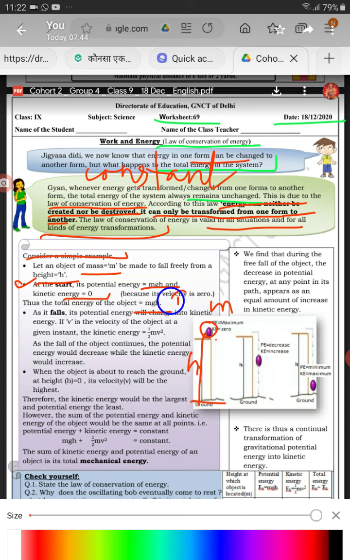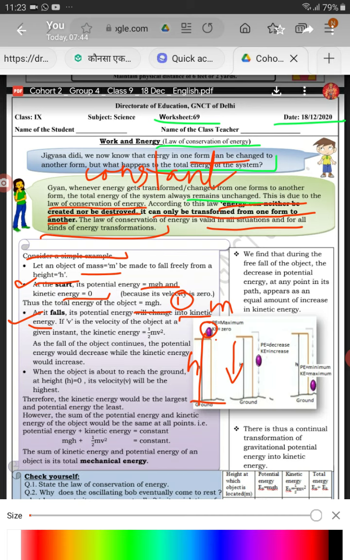This is the first point. Next, when the object falls down, its potential energy will change into which energy? Kinetic energy, because the body is in motion now. So as it falls, the potential energy will change into kinetic energy, means potential energy decreases and kinetic energy increases.